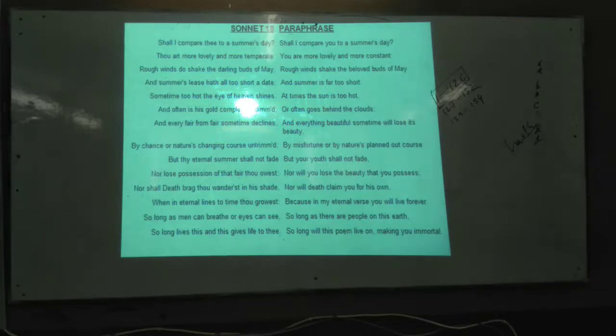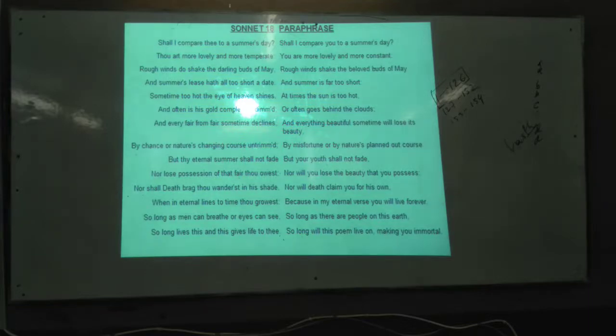And what is the last line? So long lives this, and this gives life to thee. So how long? So long will this poem live on, making you immortal. As long as the poem survives, as long as the poem is read, you will also be remembered forever.